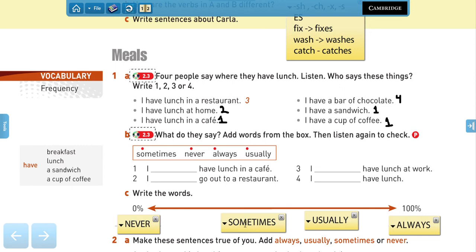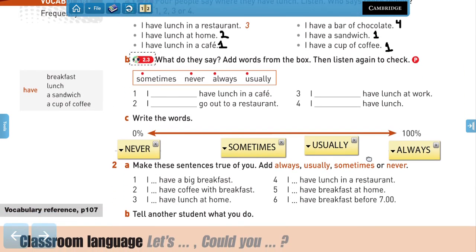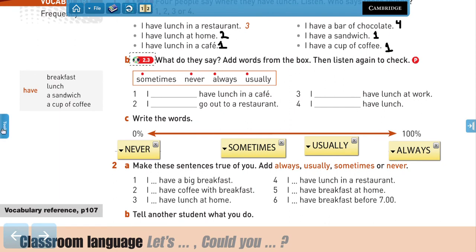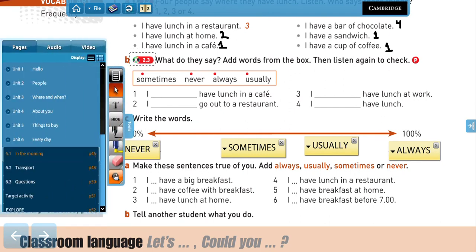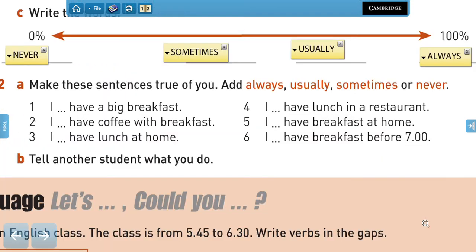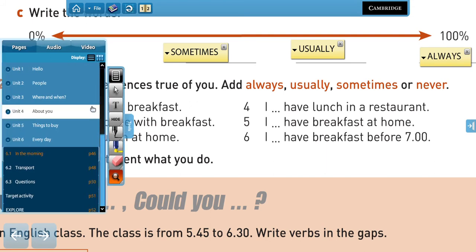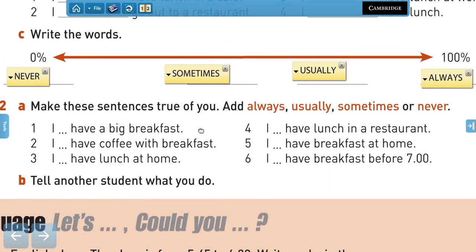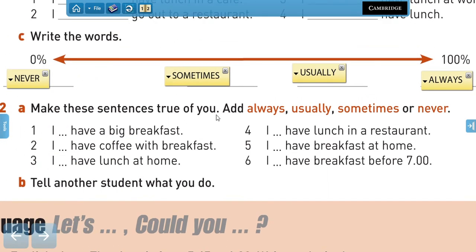So sometimes is less than usually. Now make the sentences true for you at always, usually, sometimes, or never. So complete these sentences with the information that is true of you.